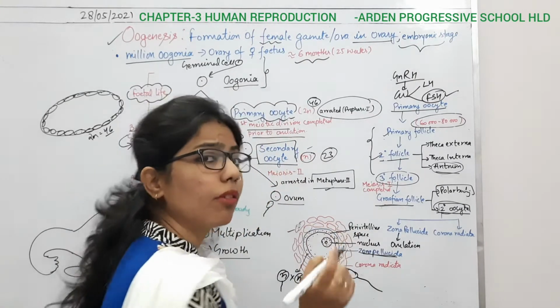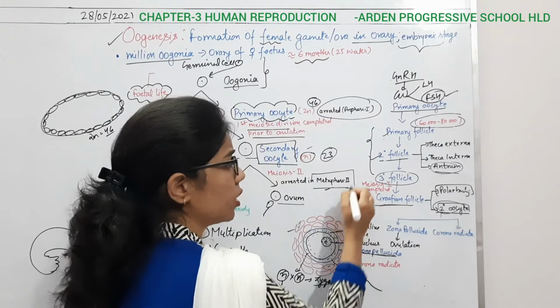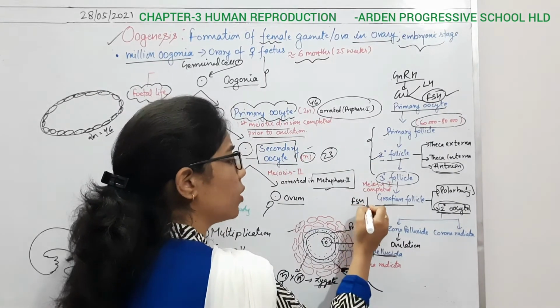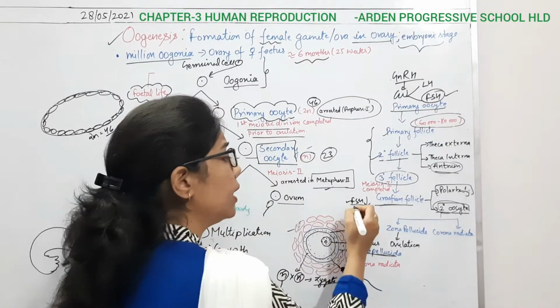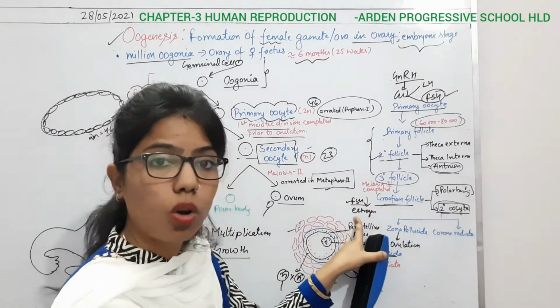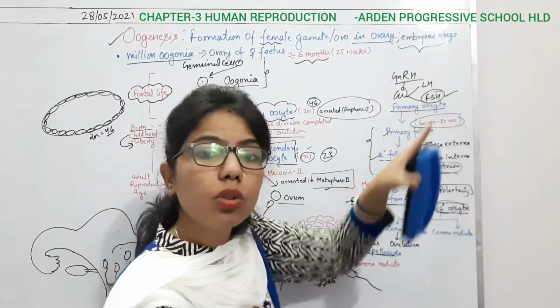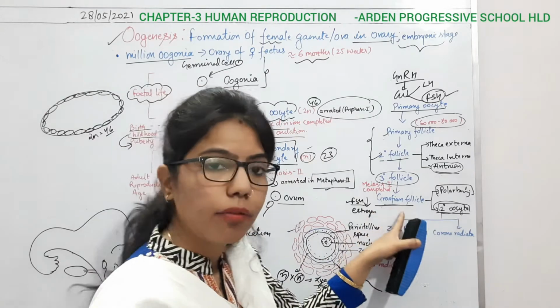Because now there will be negative inhibition. How? If the FSH concentration is high, after maturation of the Graafian follicle the concentration will get lower. Due to the lowering of FSH, there will be an increase of estrogen hormone, and this estrogen will give the signal to the LH hormone. So what is this LH hormone going to do? It will rupture the Graafian follicle.